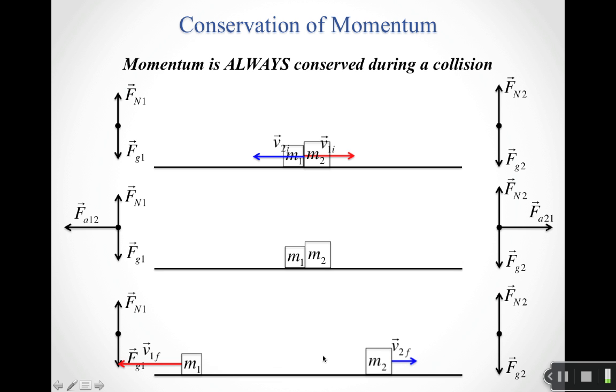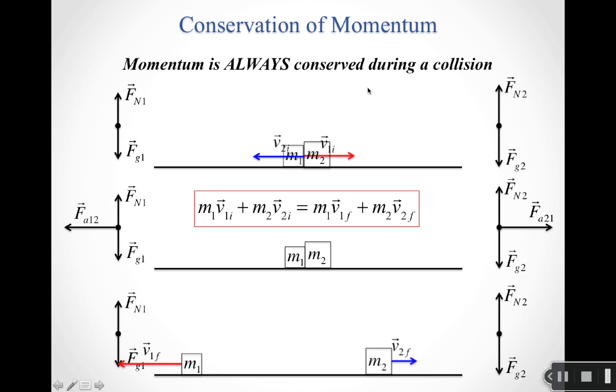There are situations where one of them will continue going in the same direction as the other, so instead of going in opposite directions, they'll both be going in the same direction after the collision. All of this is stuff that I can change by changing what the masses are and what their initial speeds are. But the important thing is that momentum is always conserved during a collision. Always, always, always.